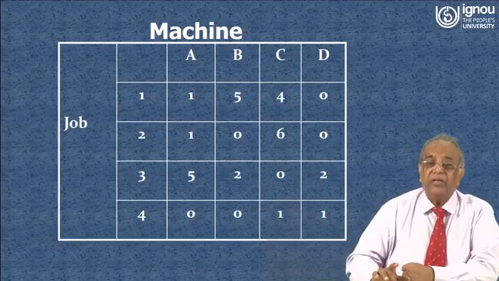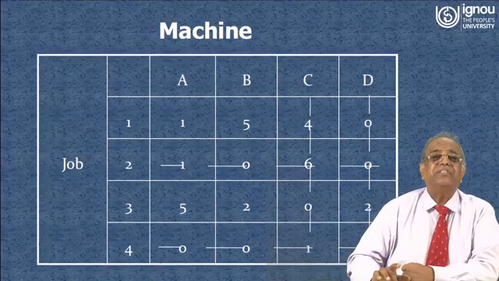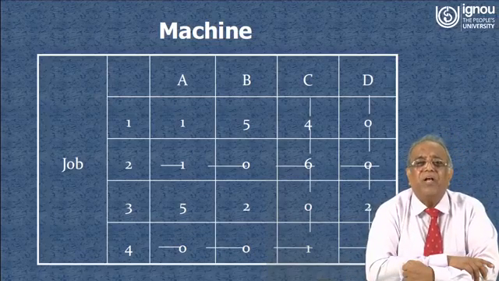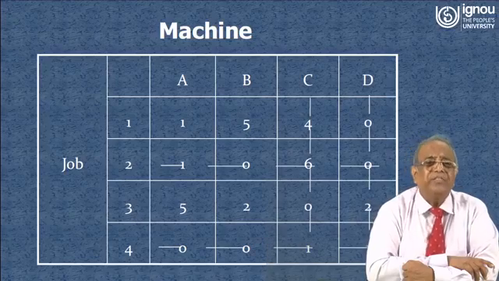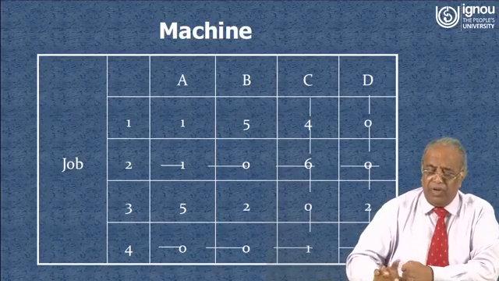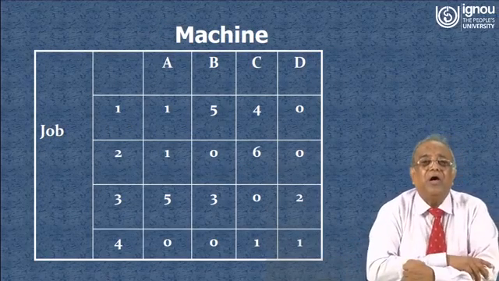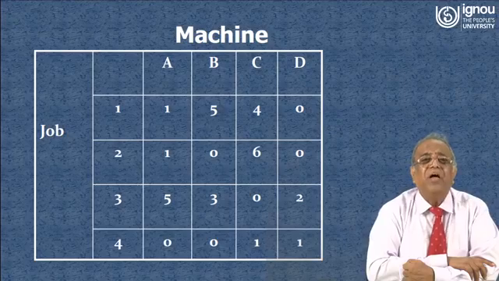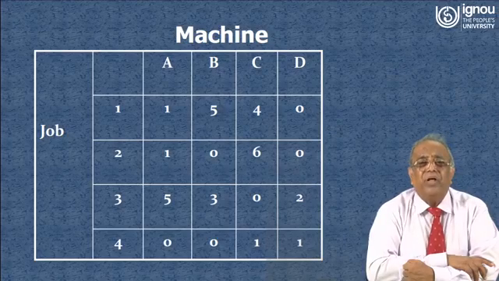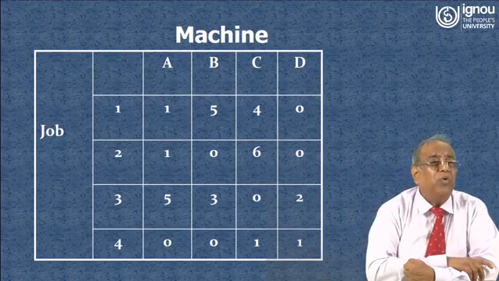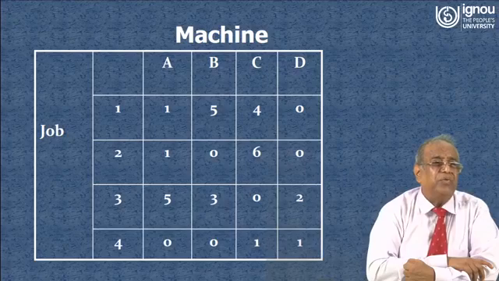Now you see that finally, in this case, for covering all the zeros, 4 lines are required. That means we have got the optimal solution. For the optimal solution we have got this table, and in the first row there is only one 0, so job 1 will be allotted to D. Job 2, as we have already discussed, has 2 zeros, so we cannot allot it yet.